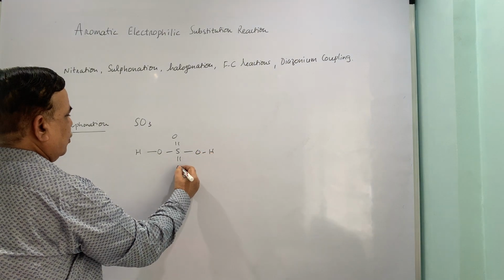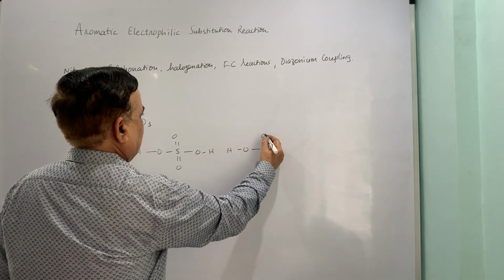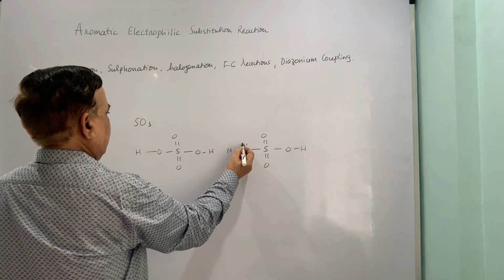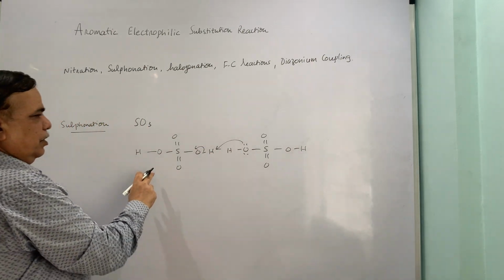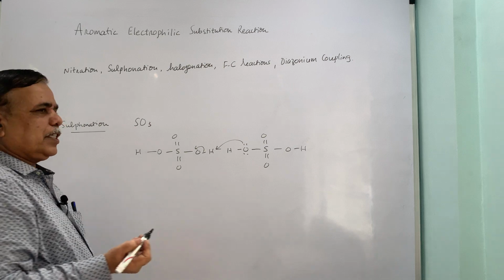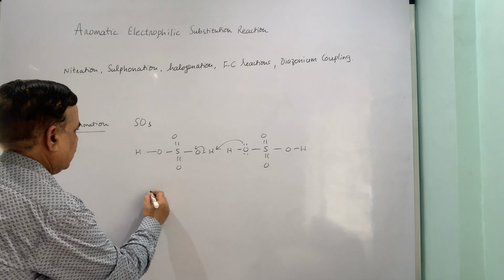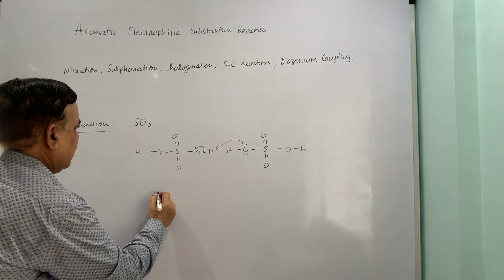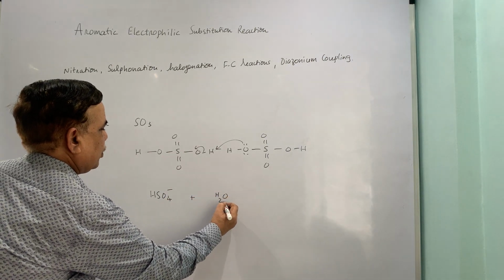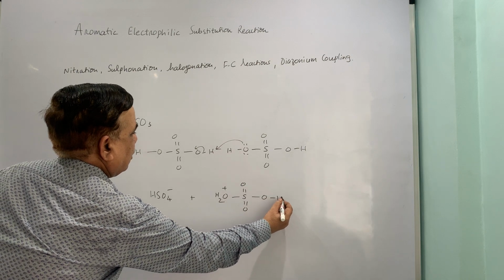Now, one H2SO4 acts as a donor, the other acts as an acceptor, and this is nothing but your acid base reaction. I will just put the abstraction of proton. So, this is functioning as an acid, this is functioning as a base. Anything which accepts a proton is a base, anything which donates a proton is an acid. So, here this is nothing but HSO4 minus, the conjugate base, plus this becomes OH2 plus.